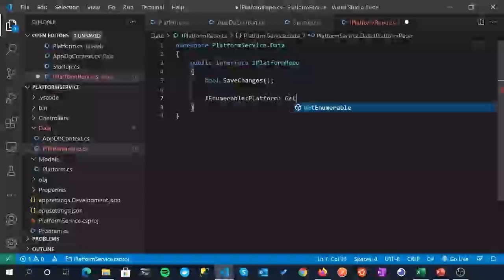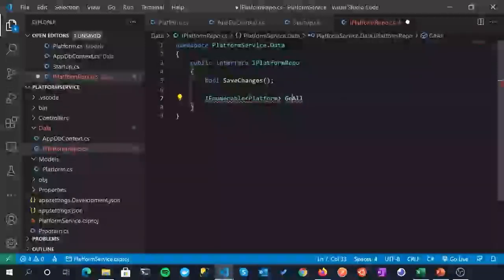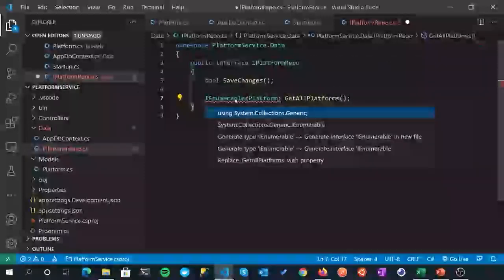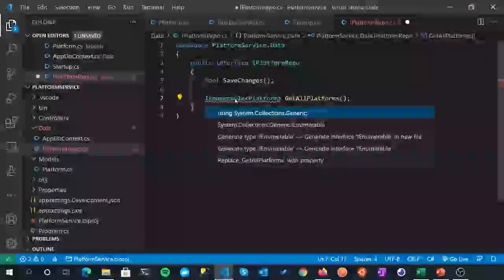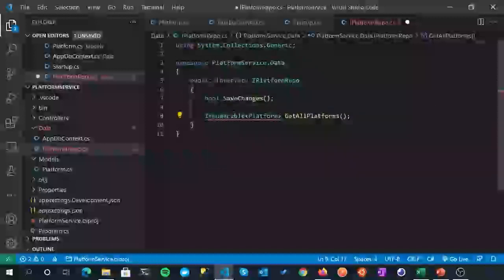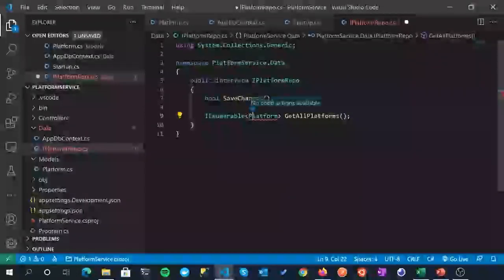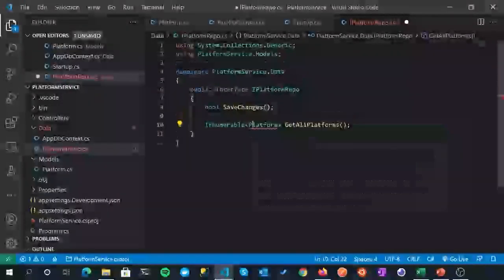And we'll just call that GetAllPlatforms. We're not going to pass anything in. So quite a simple operation. So bring in using System.Collections.Generic for the IEnumerable, and then we'll bring in, try that one more time, using PlatformService.Models, there we go.